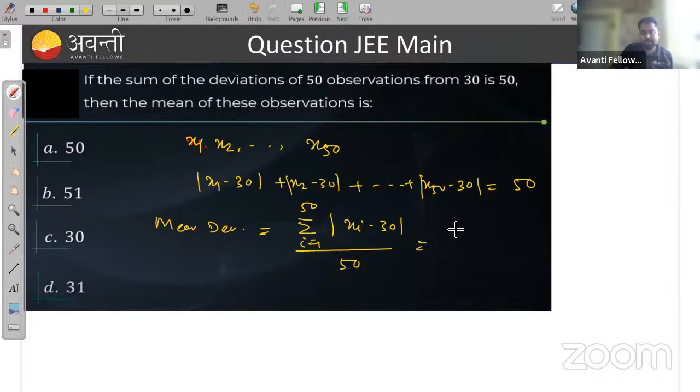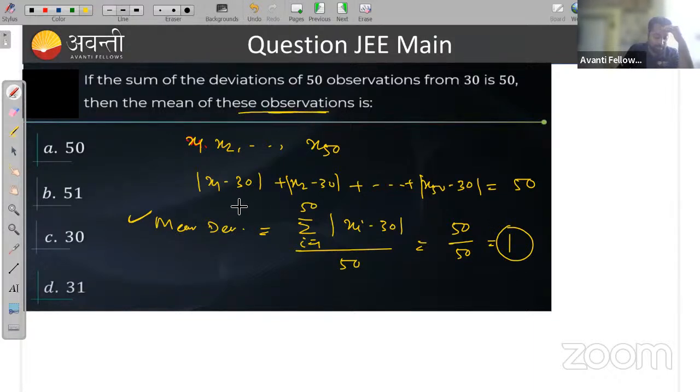So this is given as 50 upon 50, which is 1. So this is my mean deviation. We found the mean deviation as 1. So what we need to find is the mean of these observations.